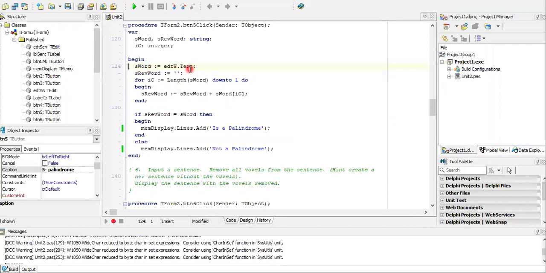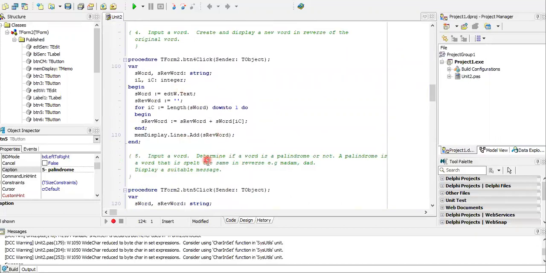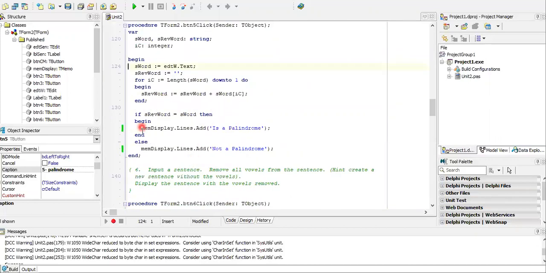There's a word that we've read in, and the reverse word that's created from the word that you read in. So if these two words match, it means it's a palindrome. If they do not match, then it is not a palindrome. So the only different information is the two displays that we have, after you check if it's a reverse word.